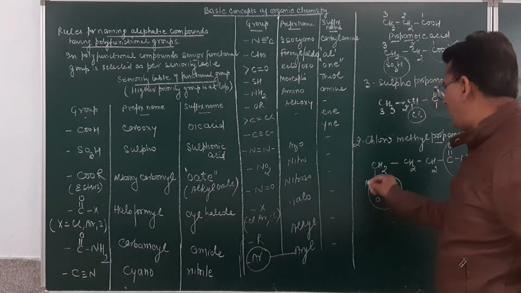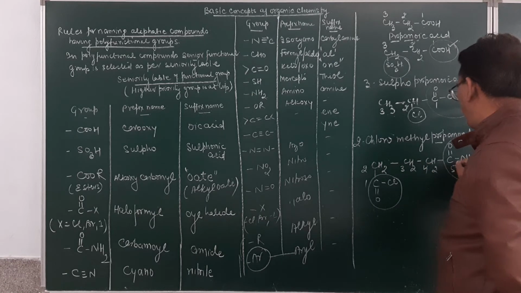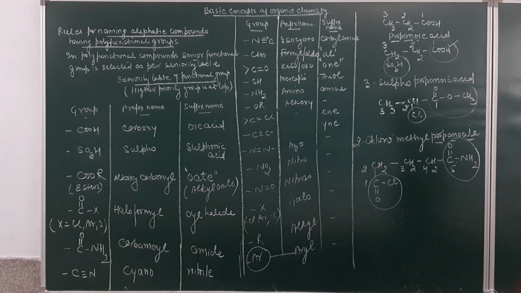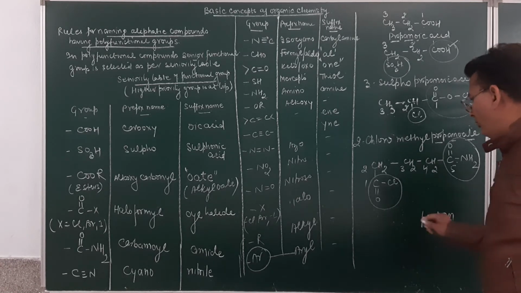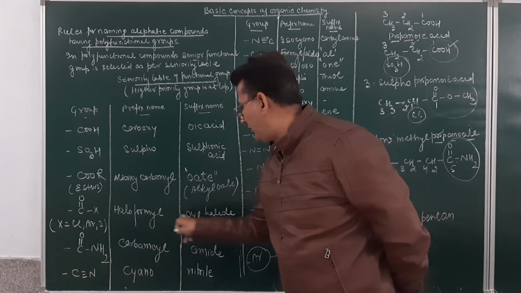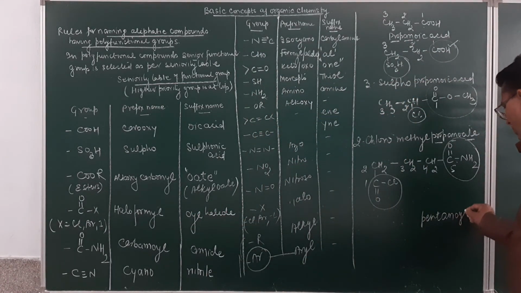So this will be number 1, this will be number 2, this is 3, this is 4 and this is 5. Am I clear? For 5 carbon atoms, what is the root word? This is pent, single bonded ane. What is the suffix for the COX group over here? Oyl halide. So pentane oyl, halide group is what? Chloride. So pentane oyl chloride.